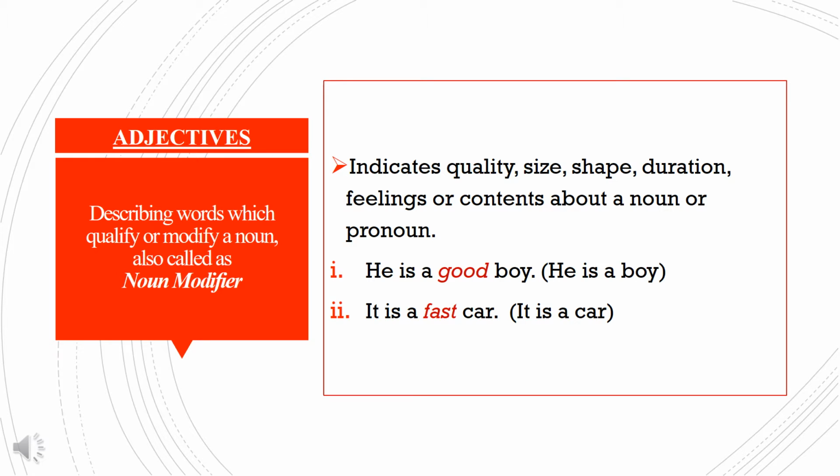Let's see these two examples. He is a good boy. It is a fast car. The words highlighted in red are adjectives. The word good qualifies the noun boy and fast qualifies the noun car.